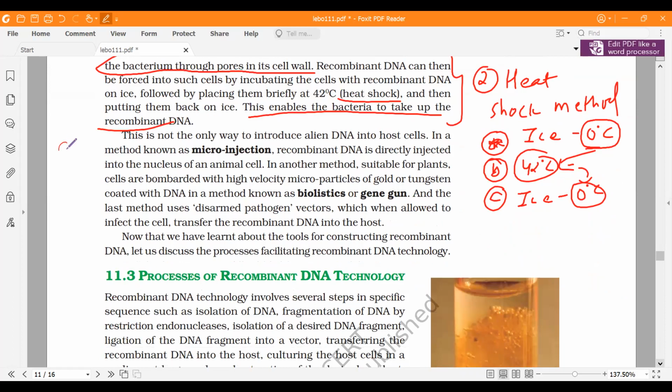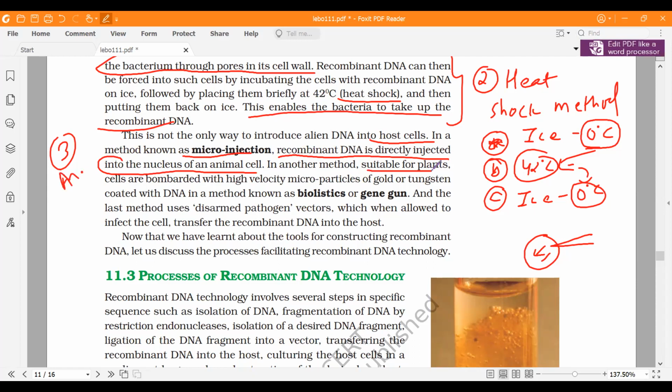Then third, you can use micro injection. Micro injection is nothing but you take this cell and microscopically transfer the DNA through an injection. It requires high expertise. It is just like in vitro fertilization, ICSI, which comes in the 4th chapter, ART. So you transfer the desired DNA directly into the nucleus of the animal cell. Remember, this is for animal cells.